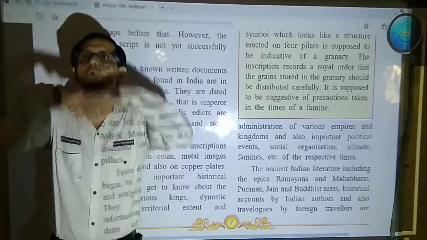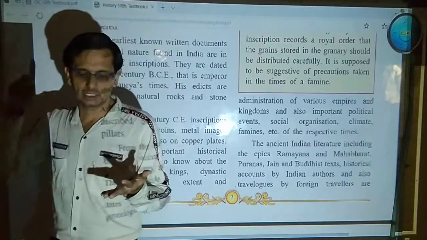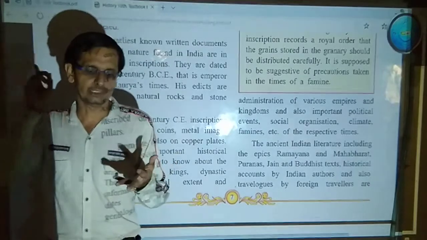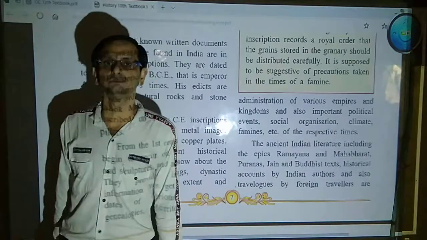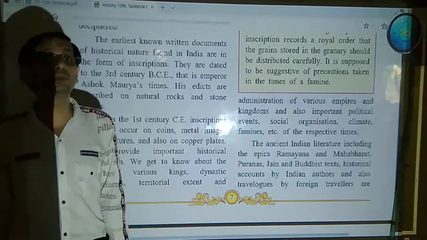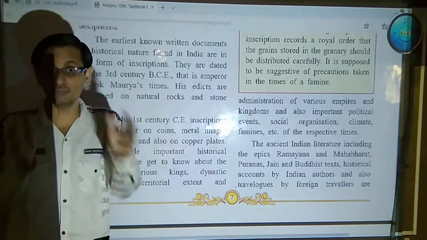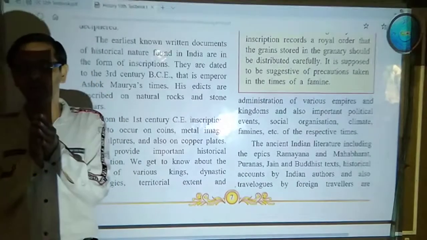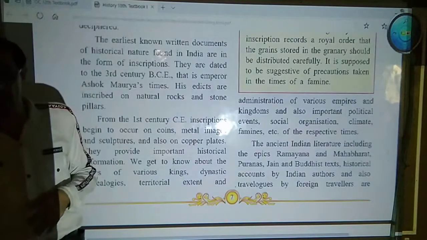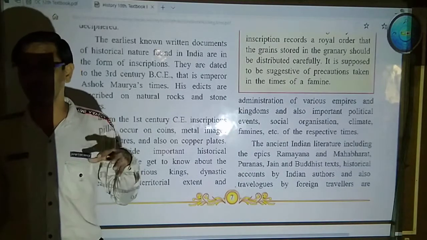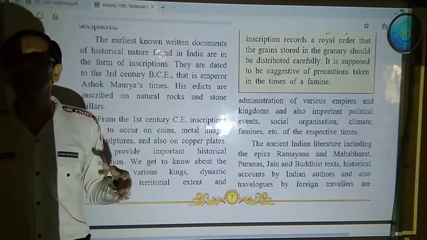Administration: how that empire is very big. If you are ruling the whole Hindustan, which at that time contained Afghanistan, Pakistan, India, Sri Lanka, Nepal, Bhutan, as well as Bangladesh, even Burma, then obviously if you are ruling such a big part, it is nothing but a big empire. So how did they administer that empire? How did that administration work? How did they supervise and monitor all the activities of that empire? Who? The kings and their courtiers.